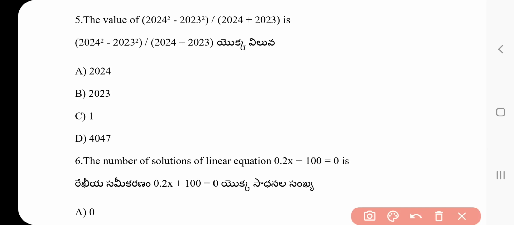Using the identity (a plus b)(a minus b) equals a² minus b², the answer is 1. Option C is the correct answer of question number 5.